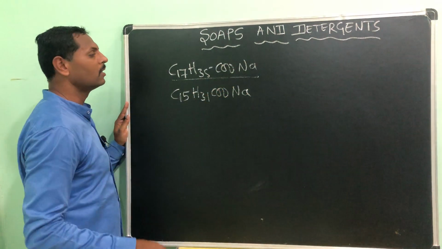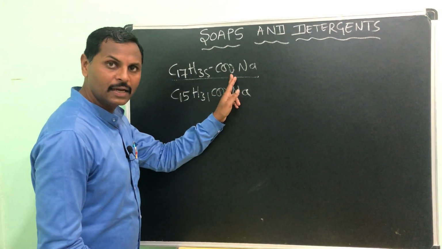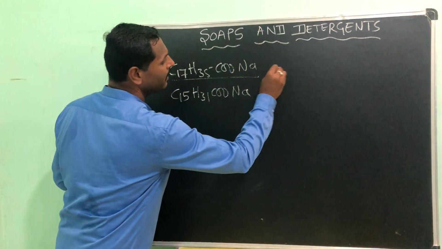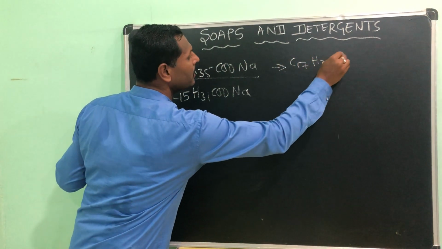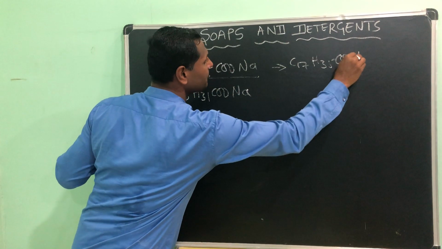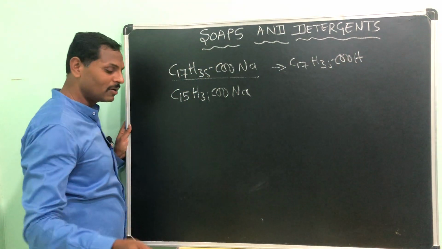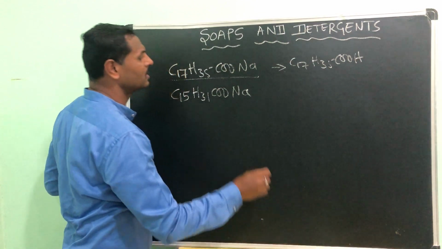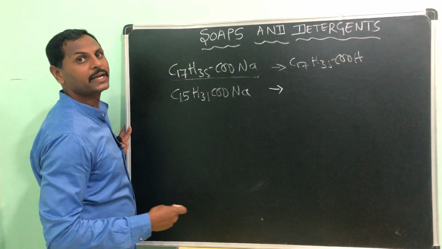Please take down the name: sodium stearate. It is made from stearic acid, C17H35COOH. As we already discussed in the previous video, those who have not seen it, please go and watch it, then you will come to know the actual soap preparation.